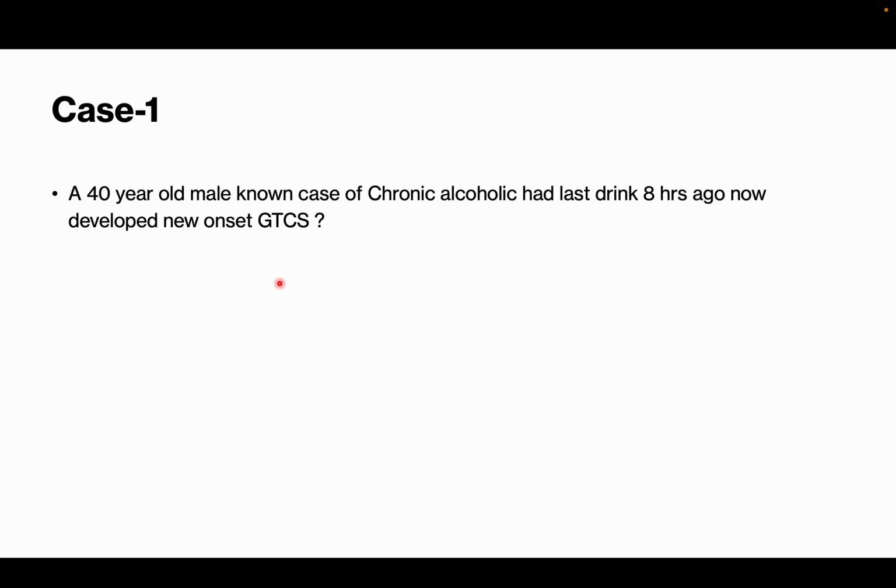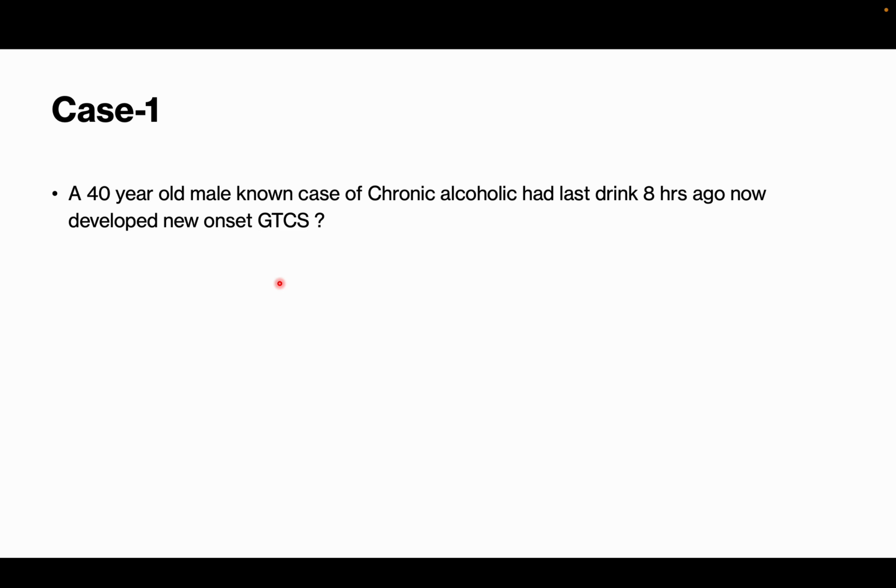how do you differentiate it? So, first thing, what is the effect of alcohol per se? Alcohol acts on the GABA receptor, so it increases the seizure threshold. So when alcohol is suddenly removed, the GABA agonist activity is removed, and that is causing hyperexcitability in the brain, which causes the seizure. So that is why alcohol withdrawal seizures are common. Alcohol intoxication rarely causes seizure per se, unless some metabolic derangements are present. So alcohol withdrawal seizures are more common.